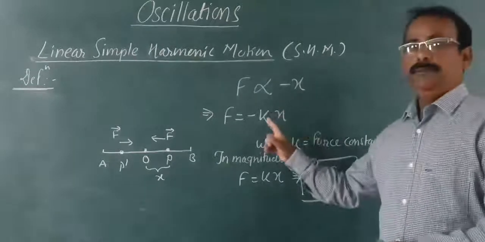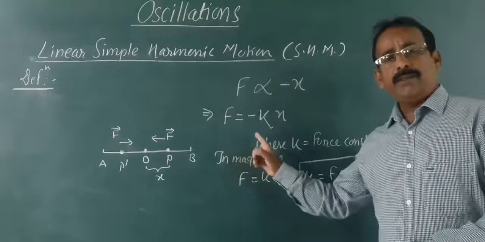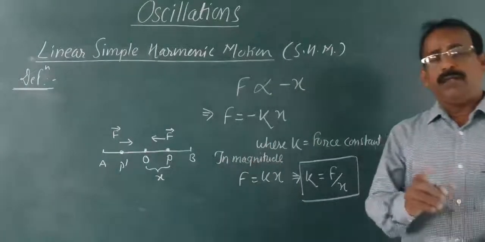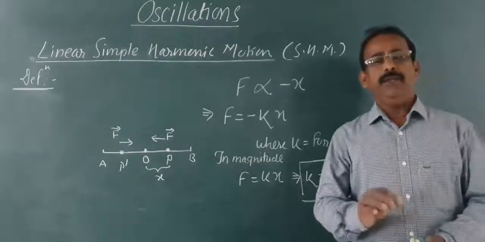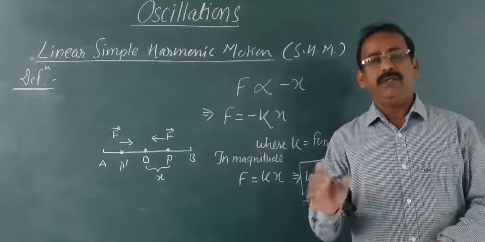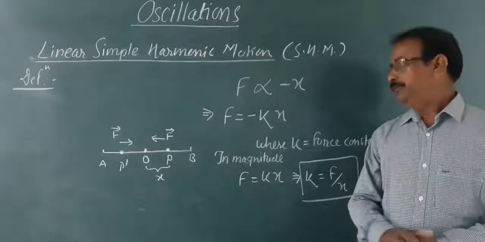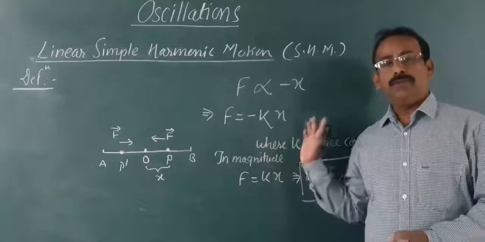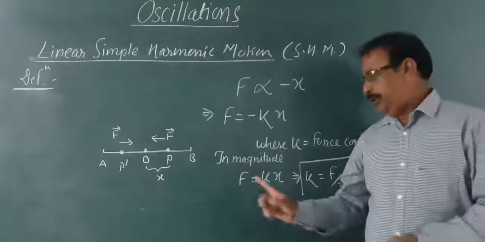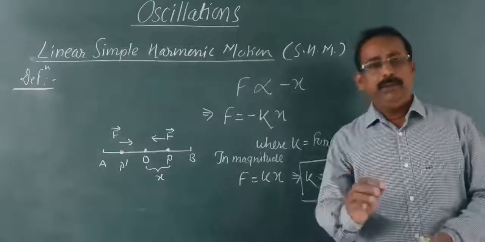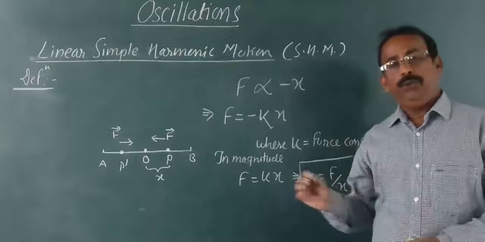Remember that in linear SHM, mathematically we can write F equal to minus Kx. K is called force constant. In magnitude, you will get F equal to Kx.